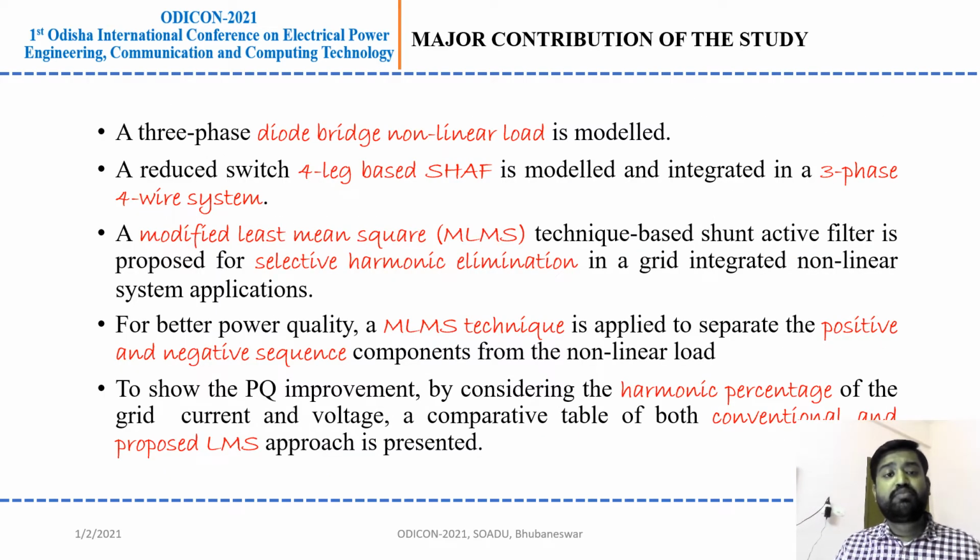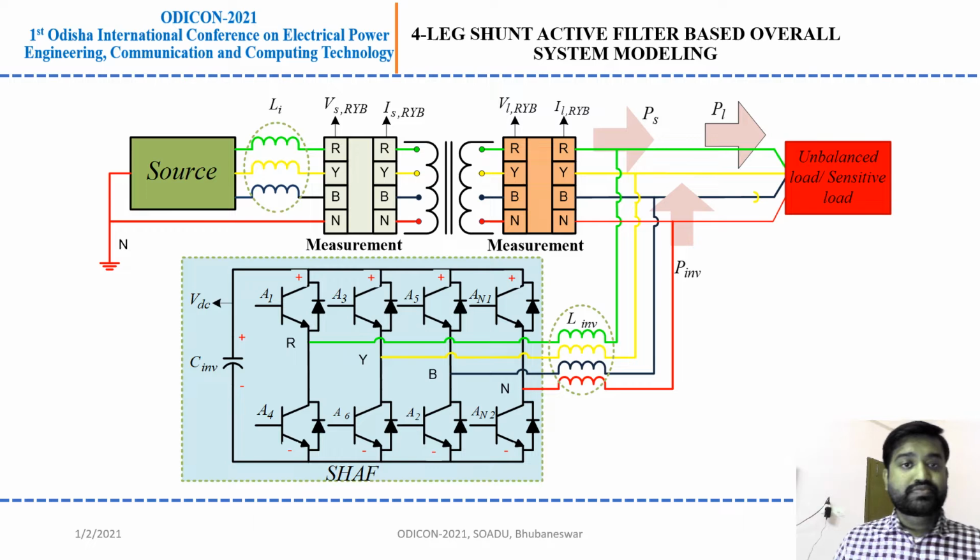Looking at the above problems, we formulated the major contributions of the study. A 3-phase diode bridge nonlinear load is modeled, and a reduced switch 4-leg shunt active filter is modeled and integrated in a 3-phase 4-wire system. A Modified Least Mean Square (MLMS) technique based shunt active filter is also proposed for selective harmonic elimination for better power quality. The MLMS technique is applied to separate the positive and negative sequence components. To show the power quality improvement by considering the harmonic percentage of the grid current and voltage, a comparative section is also presented at the end.